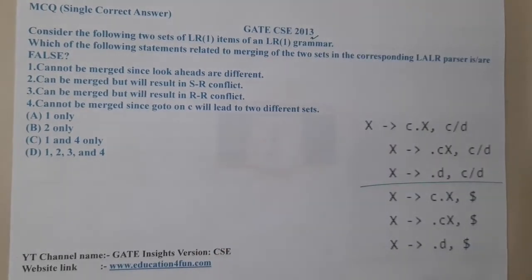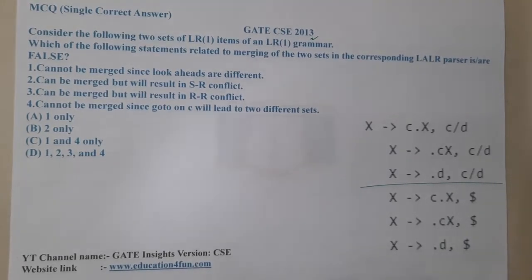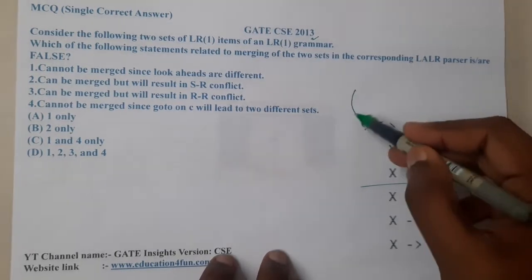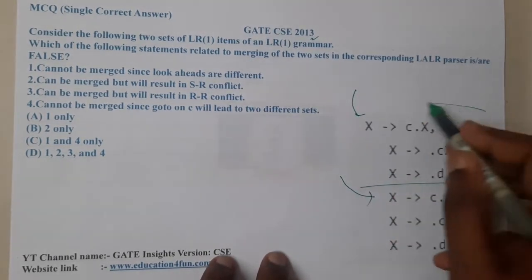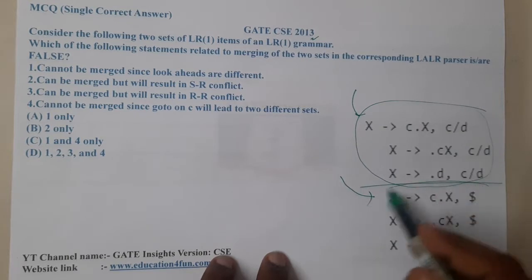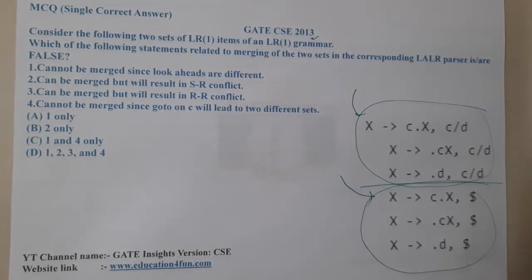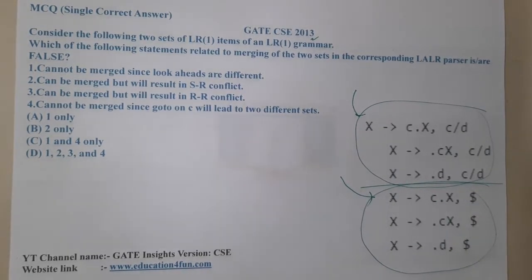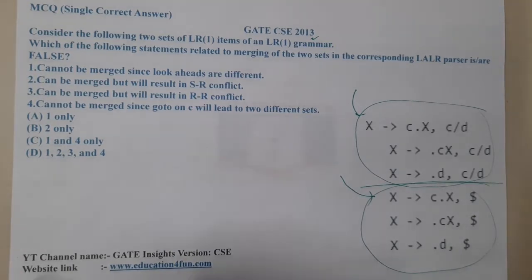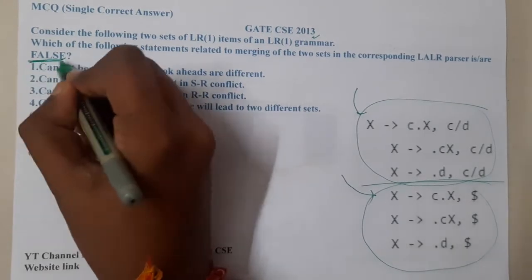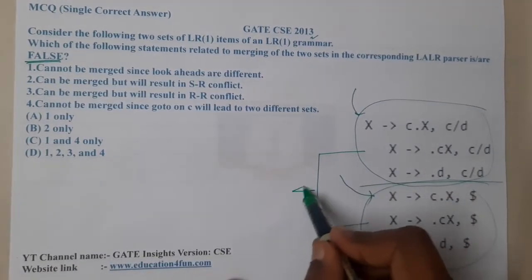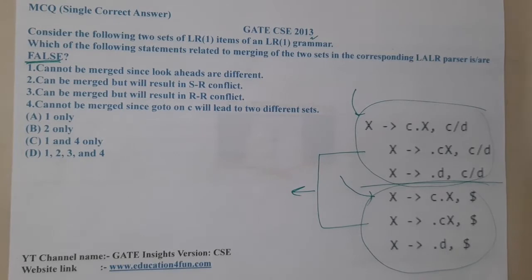The given question is: consider the following two sets of LR(1) items of an LR(1) grammar. They gave two canonical forms here, guys, this is one canonical form and this is another. Which of the following statements related to merging of these two sets in the corresponding LALR parser is or are false? So we are in search of false statements, and we are trying to merge these two things. Anyway, we'll be writing down the merged things, so don't worry too much.